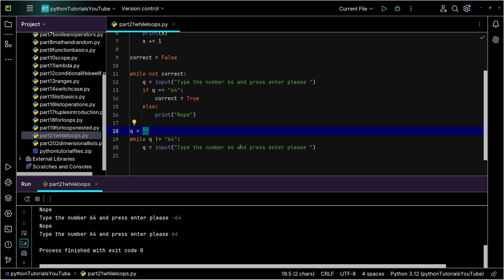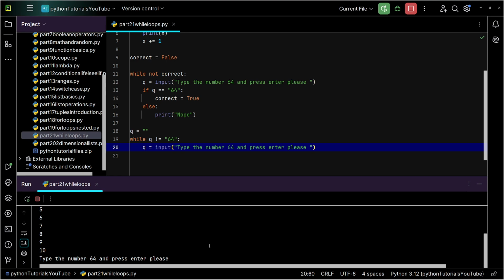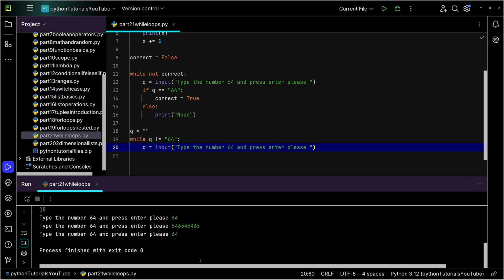We then say input the 64 please. So I'd run it. It would ask me, the first time I type in 64, enter. Enter the second time, and so on. 64. Nice. Everything worked correctly. And again, we're waiting. When you see while, always think the word wait.